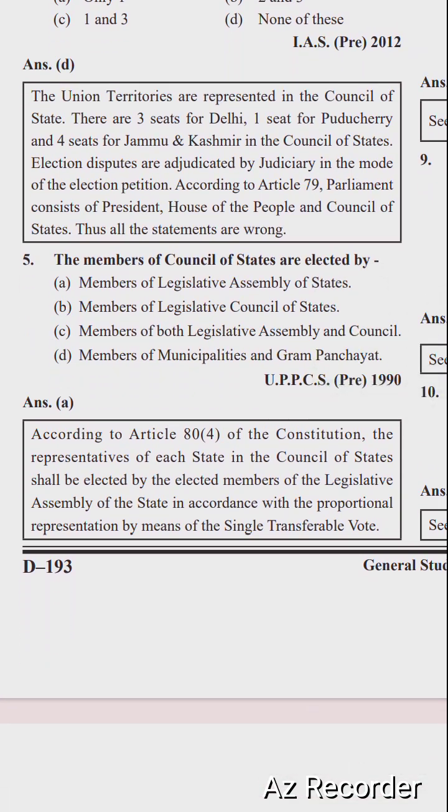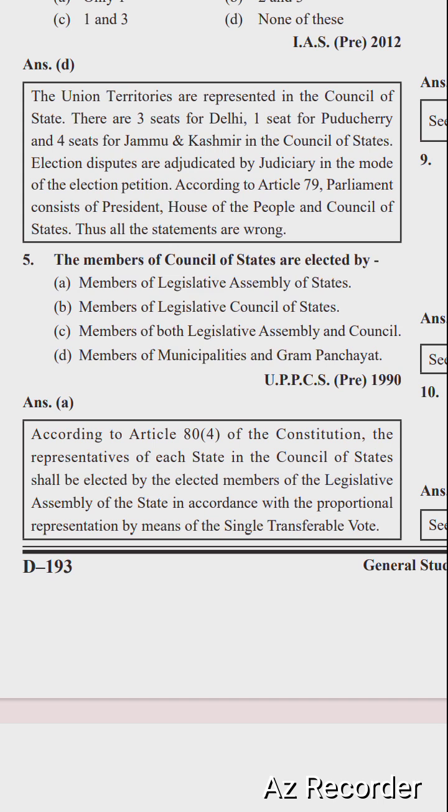So next question: the members of the Council of States are elected by, options are members of the Legislative Assembly of states, members of the Legislative Council of states, members of both Legislative Assembly and Councils, members of municipalities and Gram Panchayat. The right option is option A, members of the Legislative Assembly of states.